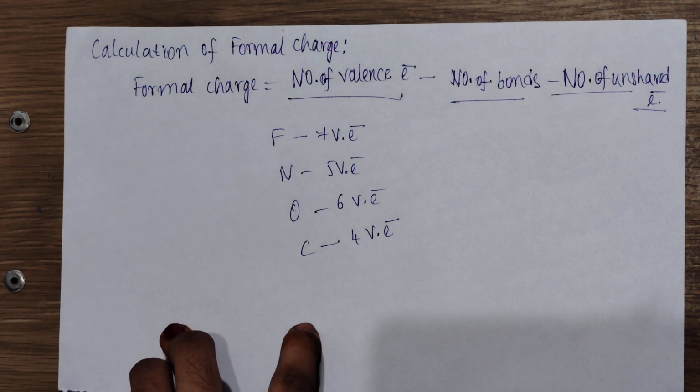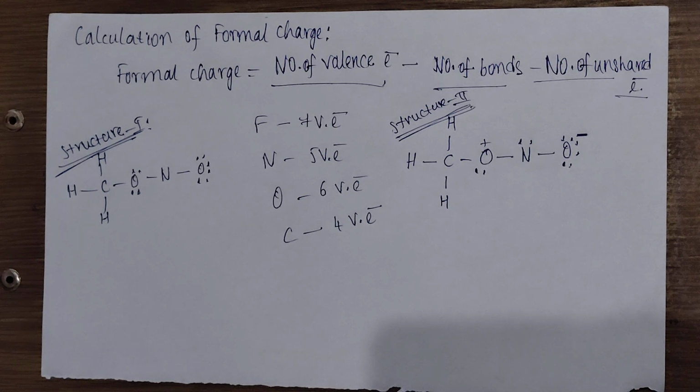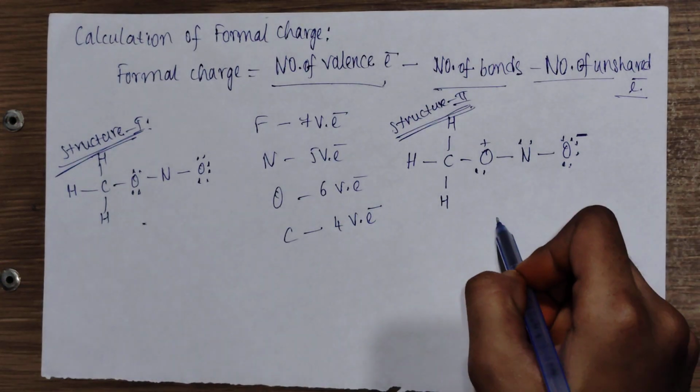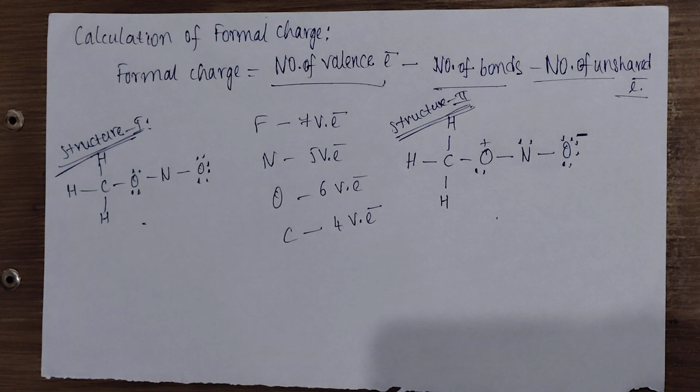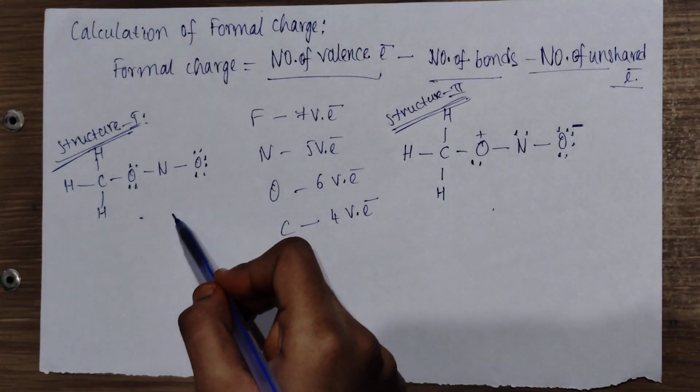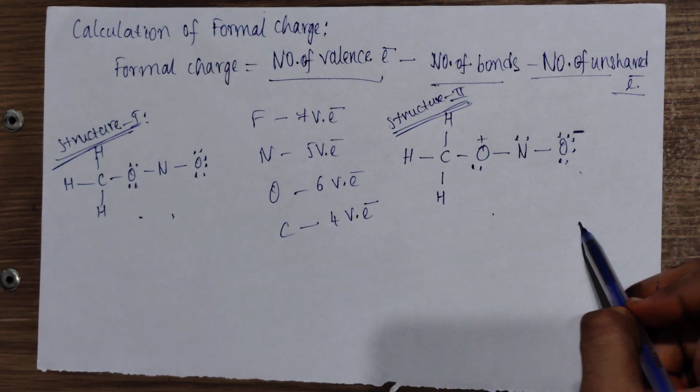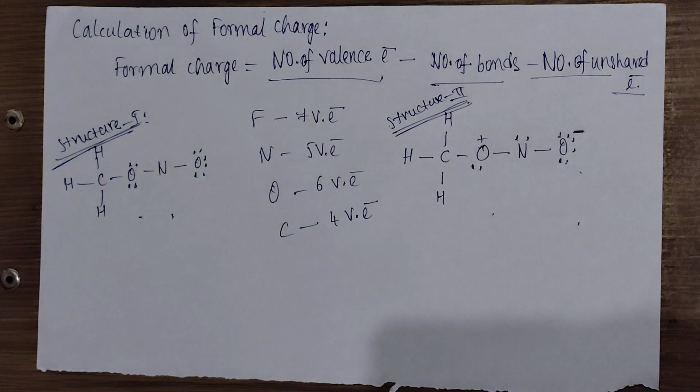Now let us calculate the formal charge for this methyl nitrite ion. See here, this is structure 1 and structure 2. Here you have to remember that structure 1 with no formal charge is more stable than structure 2 with formal charge.